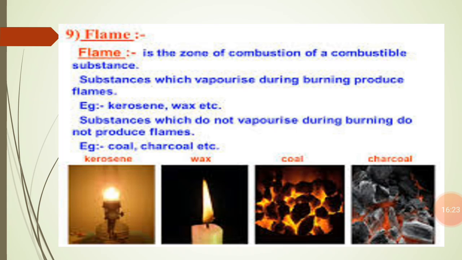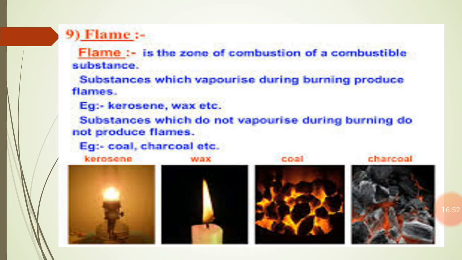Next topic is about the flame. Now we are going to know what a flame is. We have seen the flame in a candle. So how will you define it? A flame is a zone of combustion of a combustible substance. The substances that get vaporized during burning mainly produce a flame.